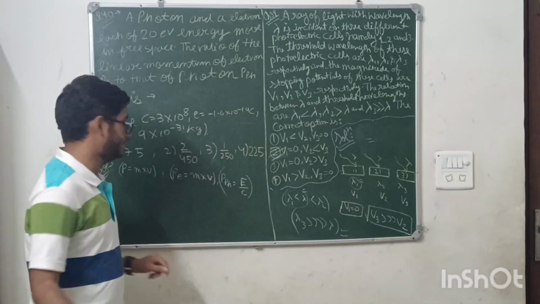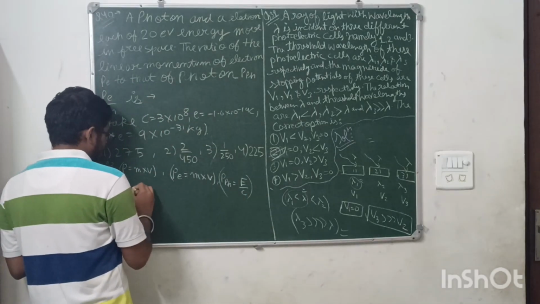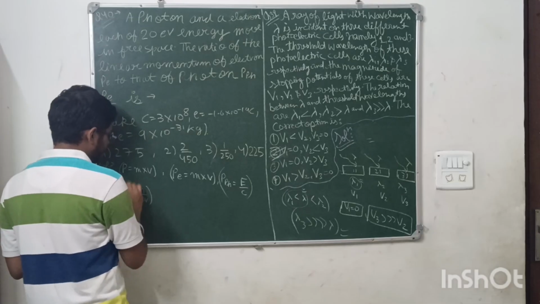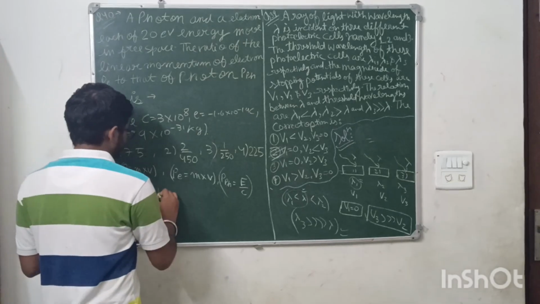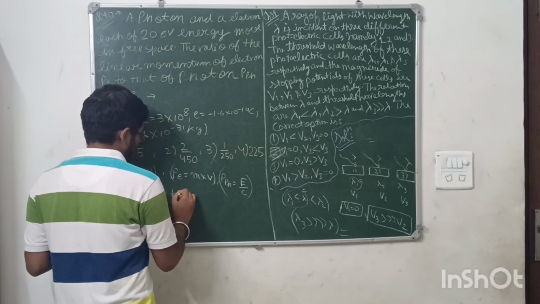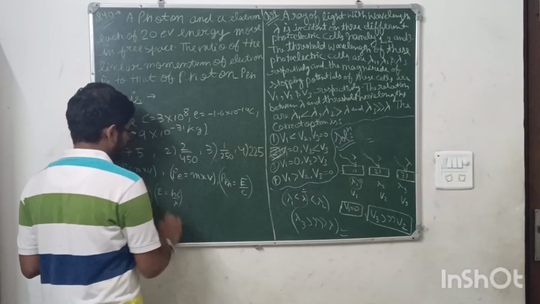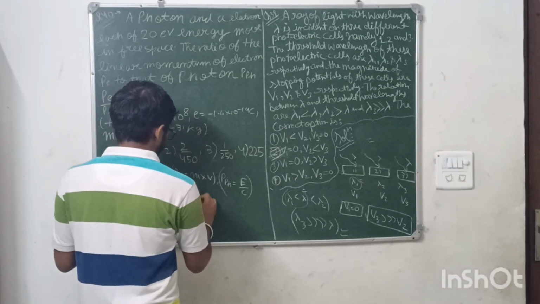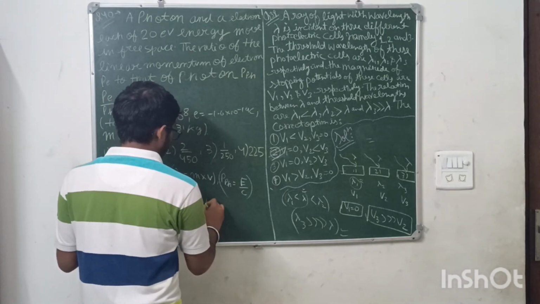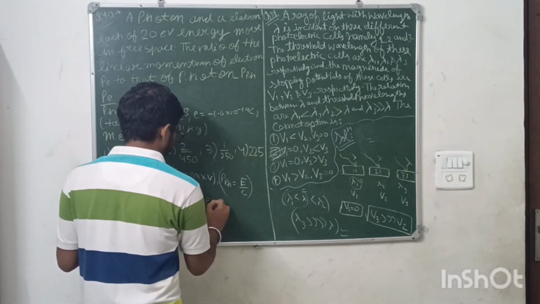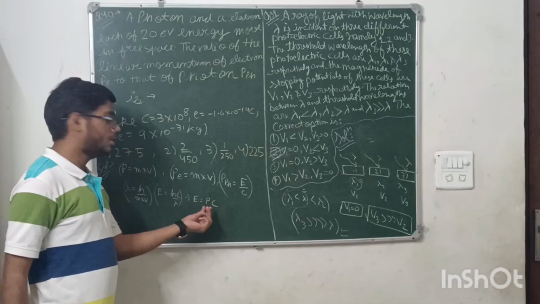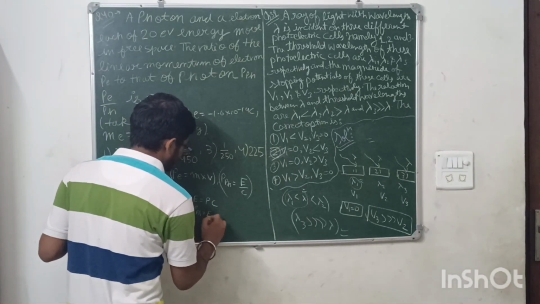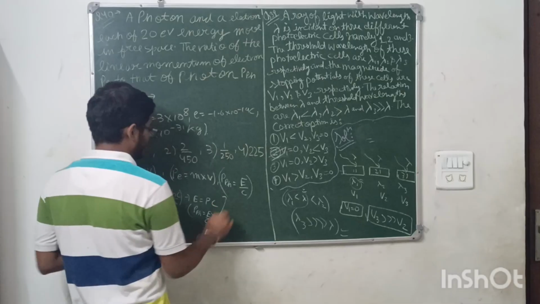How did it come? You know the de Broglie wavelength is h upon mass into velocity, and energy is equal to hc by lambda. You can just substitute lambda in this. You will get energy is equal to P into c, and P is mass into velocity. So P of photon will come out to be E by c. This is the derivation of this.